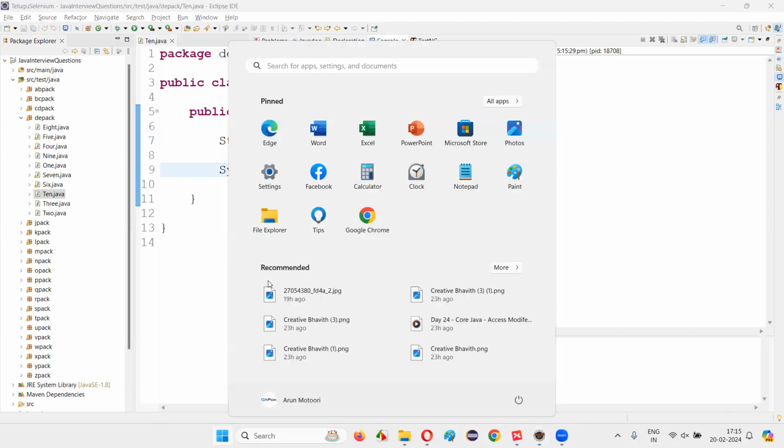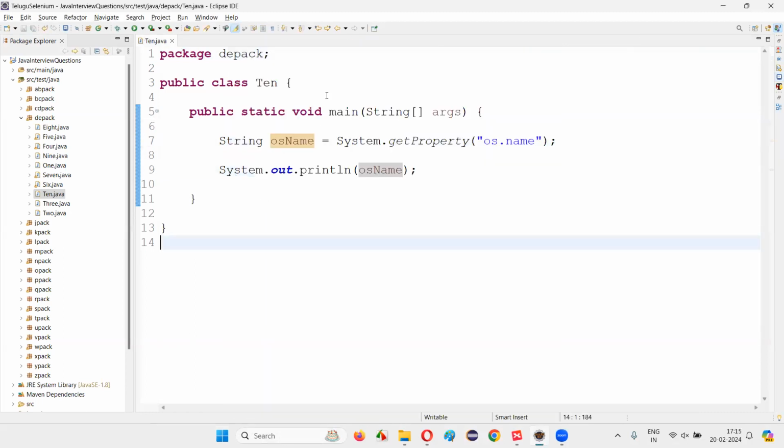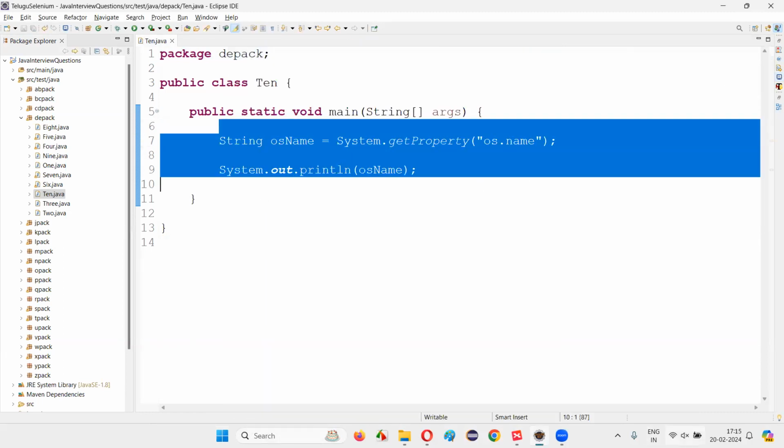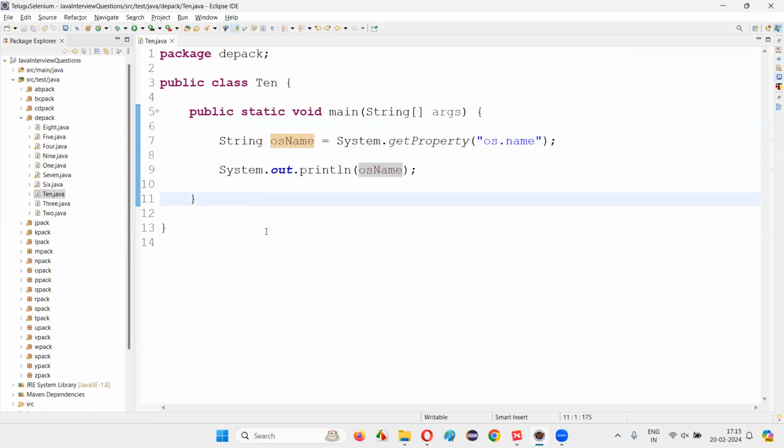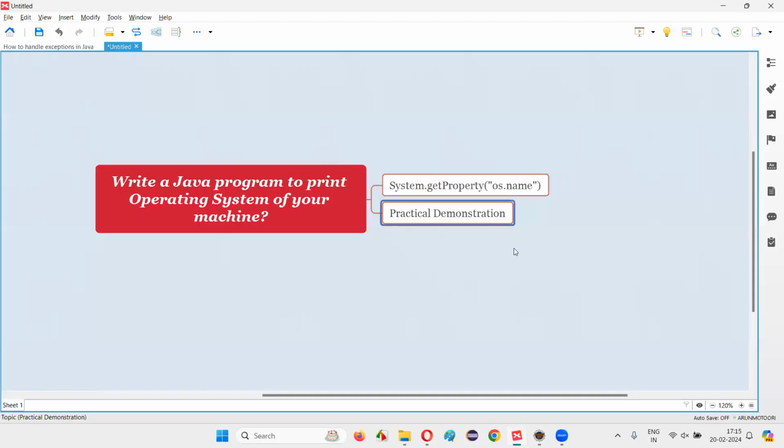Okay, this is Windows 11 operating system, guys. Whatever the OS I'm using here is Windows 11, which tomorrow, if I upgrade to any other operating system, that particular operating system version will be printed here. So hope, guys, you got an idea with this practical demonstration how to retrieve the operating system that is there in your machine with the help of the System.getProperty, os.name property name.